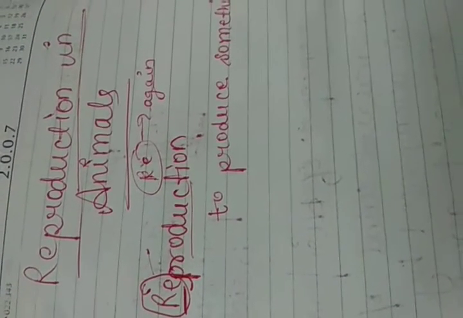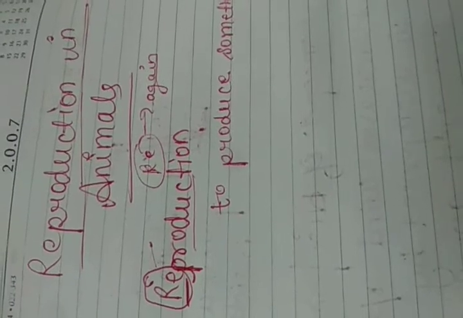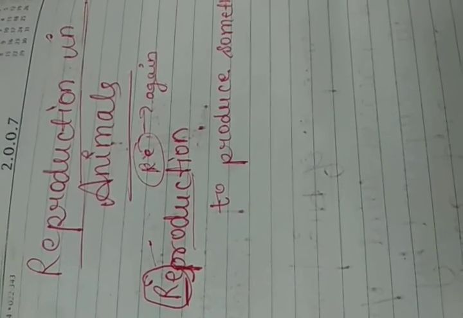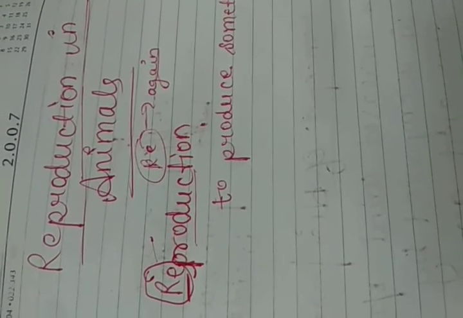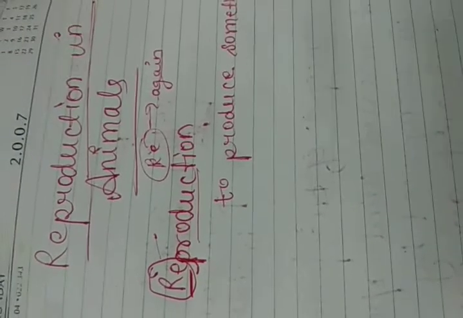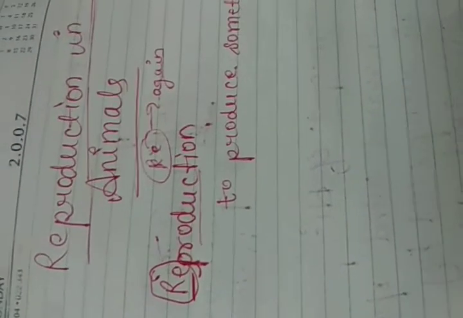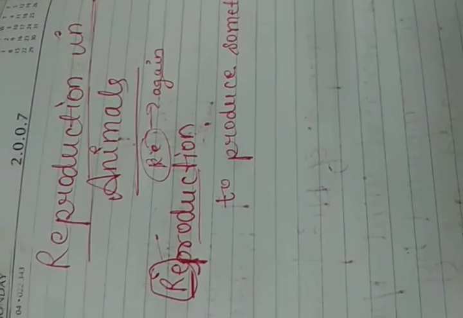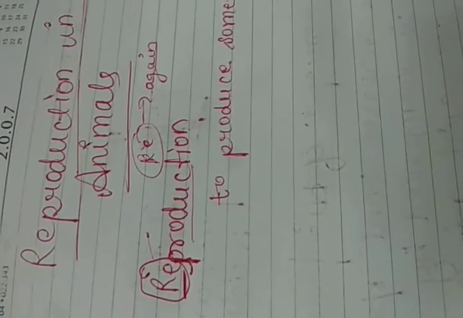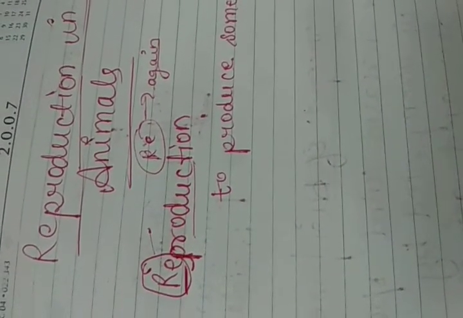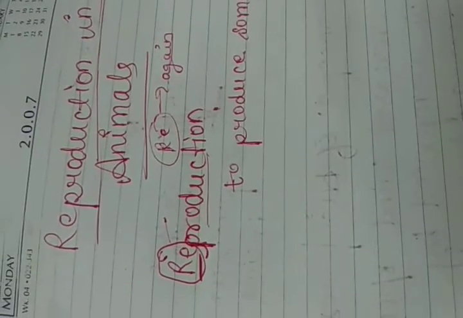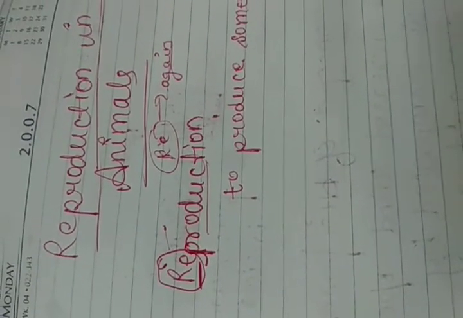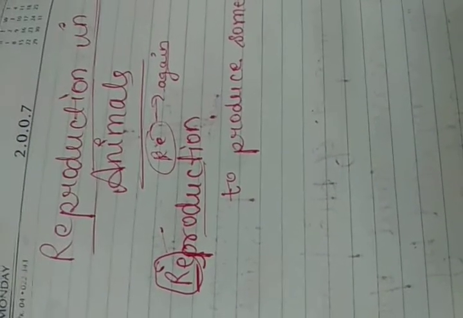Because of reproduction, we actually never reach a time where a particular group of organisms ends. The organisms keep on continuing generation after generation. For example, if you consider 100 years ago, maybe our ancestors lived at that time, but we were not there.